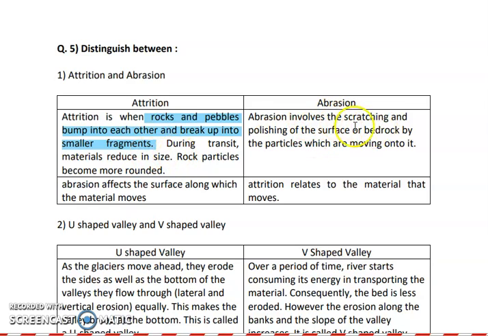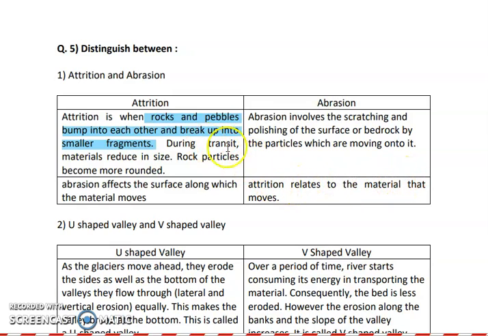Abrasion involves the scratching and polishing of the surface or bed rocks by the particles which are moving onto it. Whenever there is some rock and there is polishing done on the surface of the rock, then that process is called abrasion. So, abrasion affects the surface along which the material moves, and attrition relates to the material that moves.